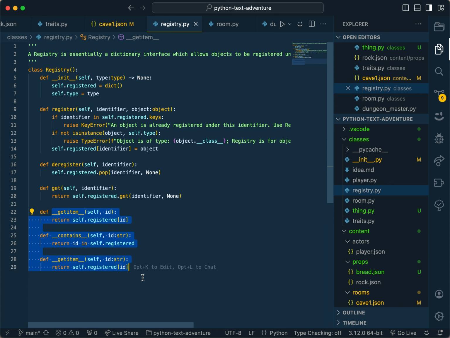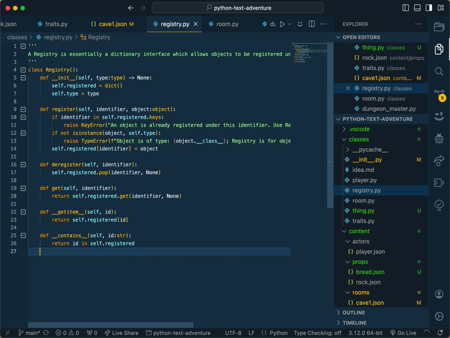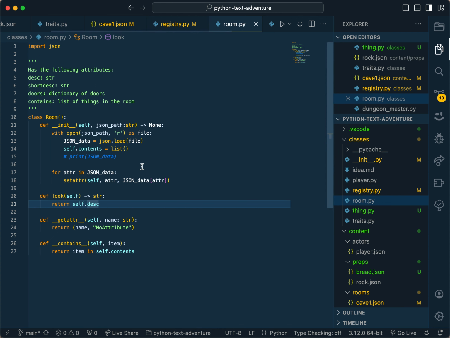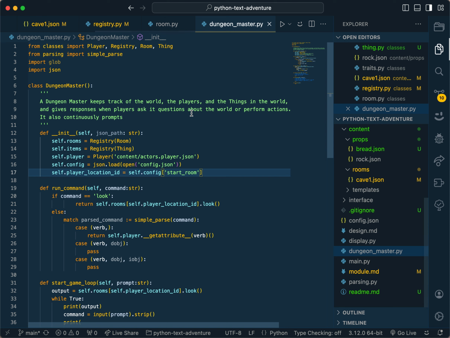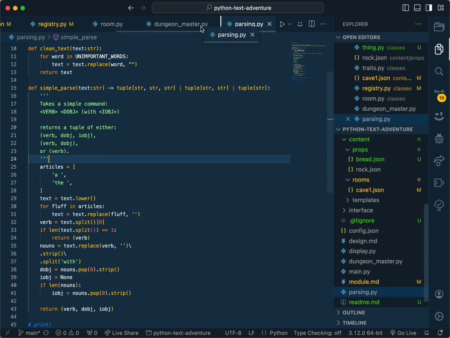And then down here, this is just stuff to let me index things normally. Oh, this is a duplicate. But yeah, then I have room, which is basically just a less fleshed out version of thing. So not much to say there. And lastly, the last thing I've implemented, at least partially, is Dungeon Master. So Dungeon Master, oh wait, actually, I have parsing as well.